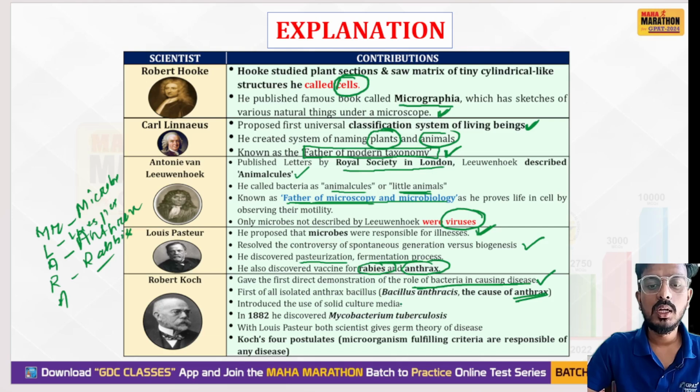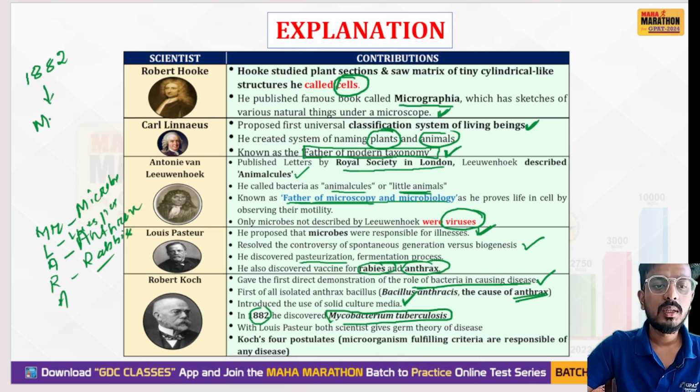He introduced the use of solid culture media in 1882. In the year 1882, he discovered Mycobacterium tuberculosis. This is a very important question from the exam point of view. Remember, in 1882, what was discovered?